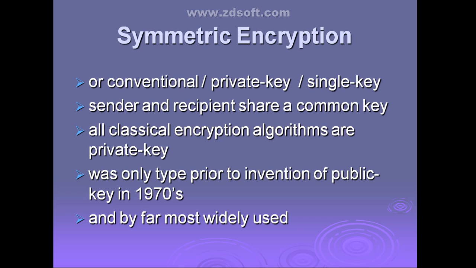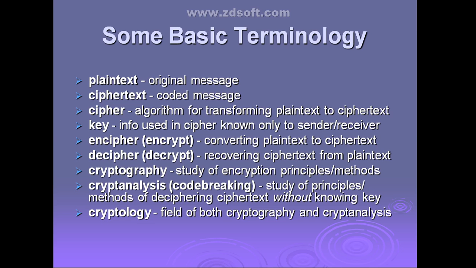See, first we started with symmetric encryption. We have seen what you mean by symmetric encryption, along with the different names by which we can call it. Then we have seen some terminologies. What do you mean by plain text? What is ciphertext? What do you mean by cipher? What is key? What is encryption? What is decryption? What is cryptography? What is cryptanalysis? And what do you mean by cryptology?